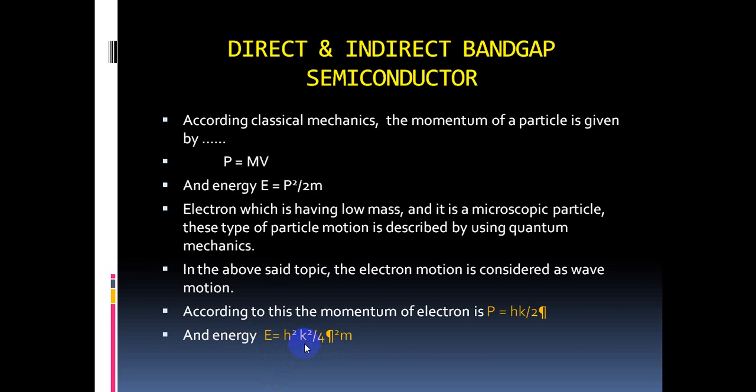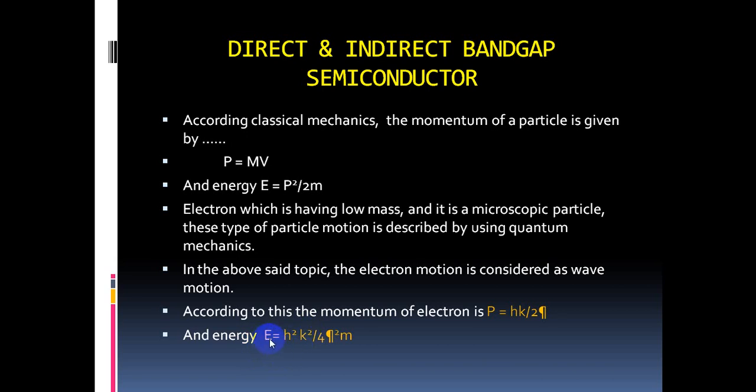What is meant by k? k is nothing but the propagation constant, otherwise the wave vector. The energy of the electron depends purely on the square of the k value, so the variation of energy with respect to k is parabolic, because it is in the form y equals x square, E equals k square.